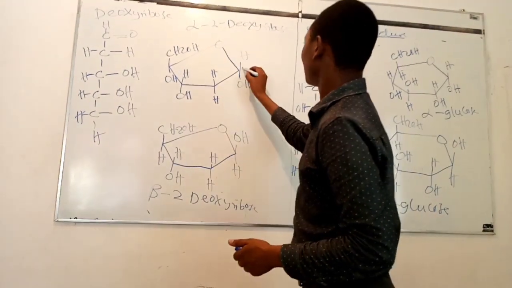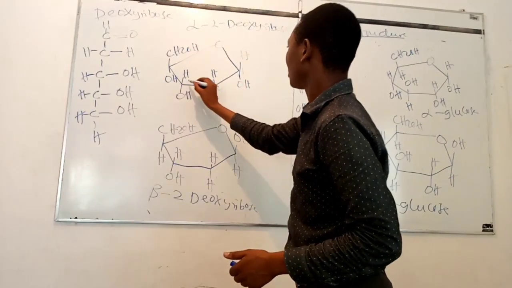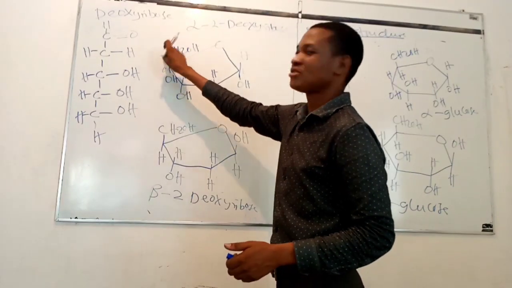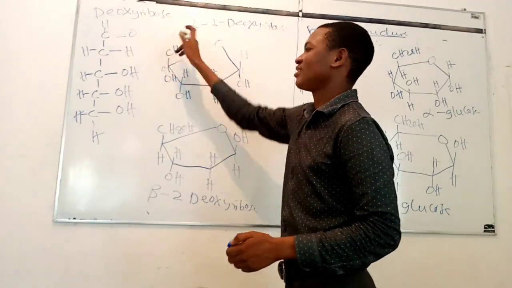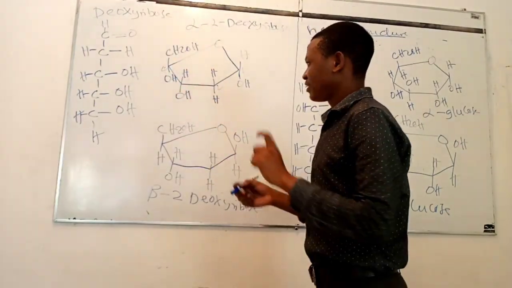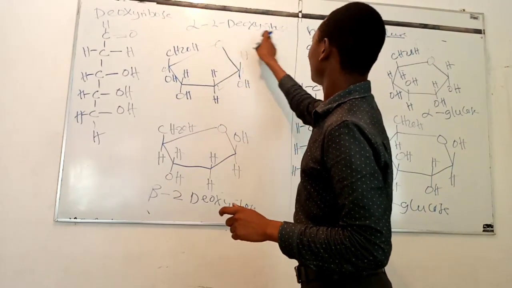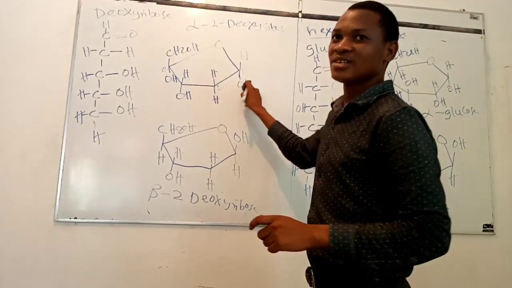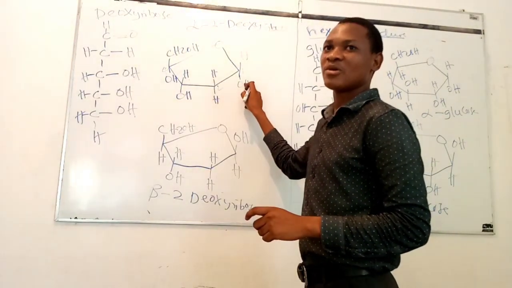So this is carbon number 1, carbon number 2, number 3, carbon number 4. Carbon number 5 is out of the ring, as you can see here. The only difference between alpha deoxyribose and beta deoxyribose is the orientation of the hydroxyl group at carbon number 1.